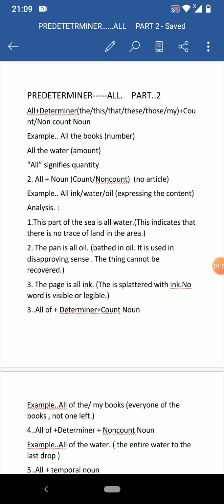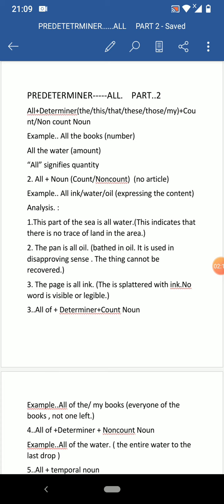Number 2, the pan is all oil. That implies the whole pan is bathed in oil. It is used in the disapproving sense. The thing cannot be recovered. It is all oil. It is destroyed, or it has become useless. In a disapproving sense, all is used here.